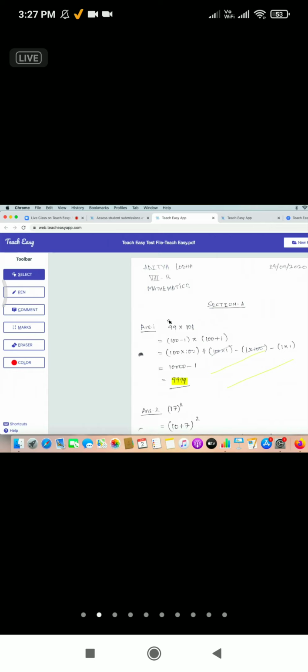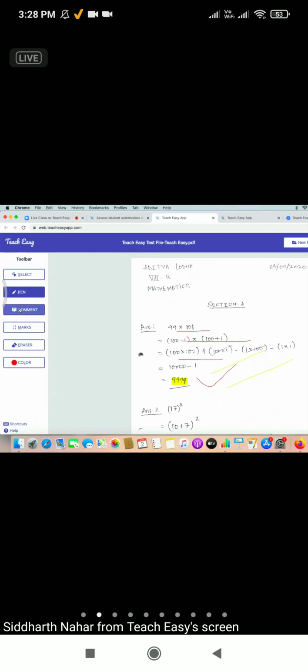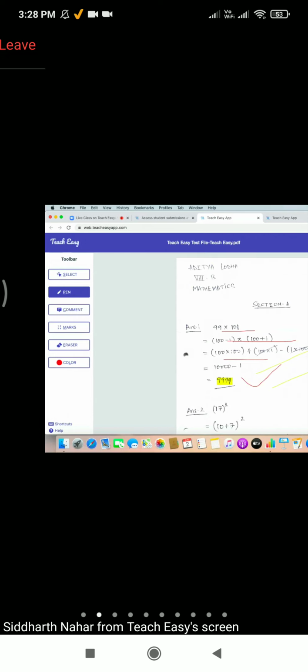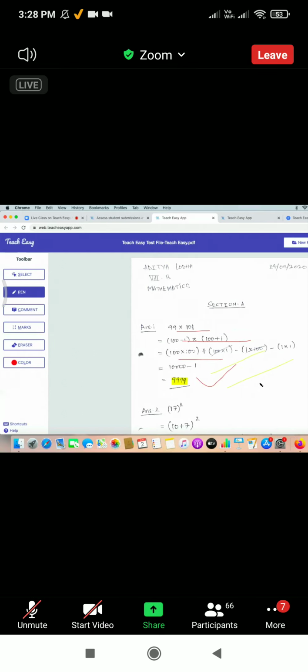Now, I have told you already that there are all these tools on the left hand side which you can use. Now there are two ways to enable those tools. First is you go to those tools and click on that tool, right? And then do your work. Now let's say I have done my pen markings, I want to add comment. Now one way is to go back to the comment and click here and then enable it. Another way is that we also support keyboard shortcuts, and this is a little known feature that I want to bring in focus to you.